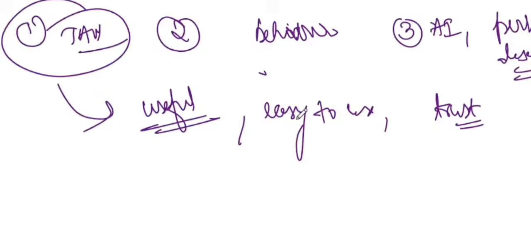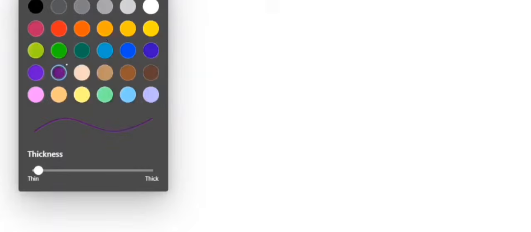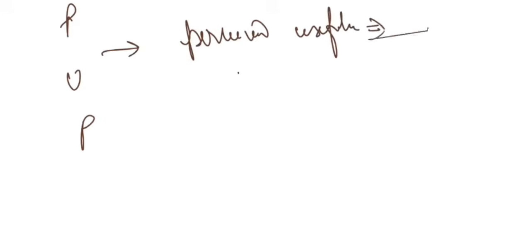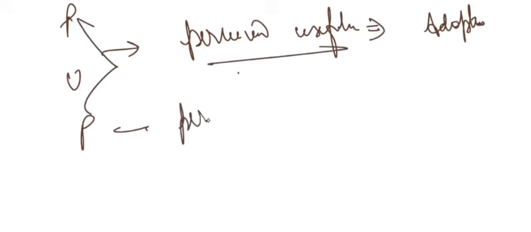So remember the formula. Let me write it down. The formula to keep in mind is PUP. P means perceived usefulness, which means adoption. U means perceived usefulness, PU, and P means personalization, which means retention. So no personalization means customer migration. Fast plus useful means adoption; smart and personalized indicates loyalty.